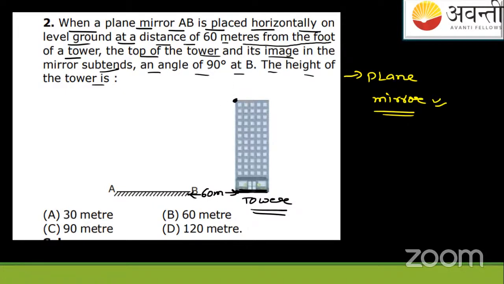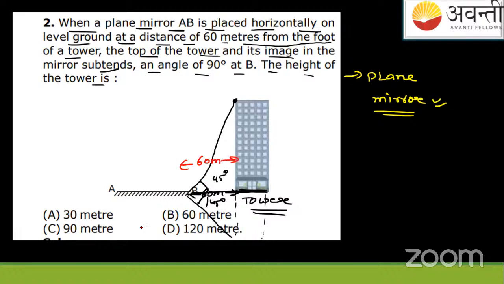The top of the tower and its image. So how will the images be? Can anybody guess? Yeah. So if it's like this, if we extend it, image will be down somewhat. So it is subtending an angle 90 degree like this. That is 90 degree like this. So of course, this angle will be 45 degree. This angle will be 45 degree. Okay. Now very simple. So solve it. ये length कितना दिया हुआ है? So this length is not given, but this horizontal length is given as 60 meters.